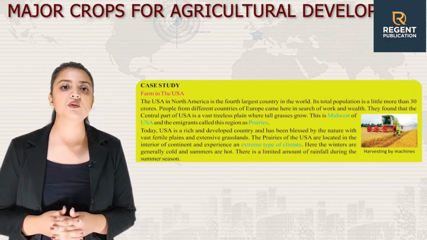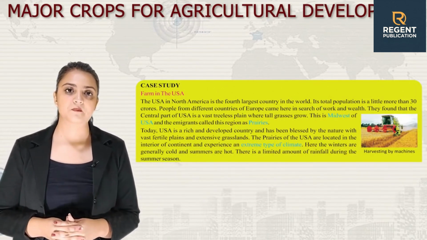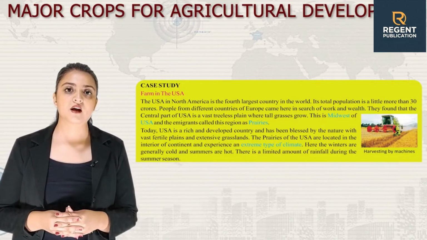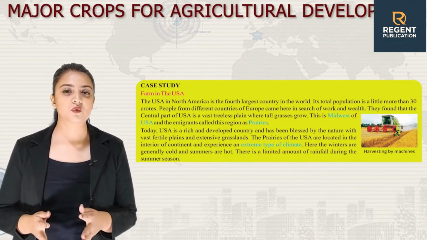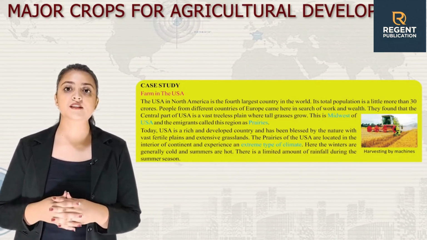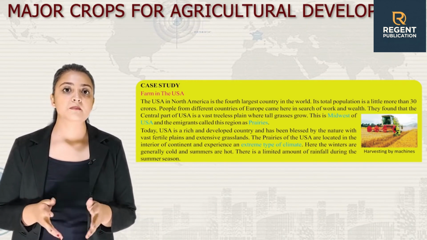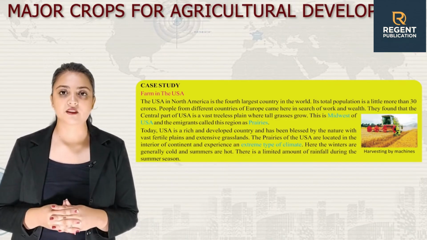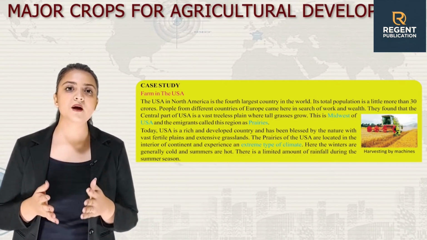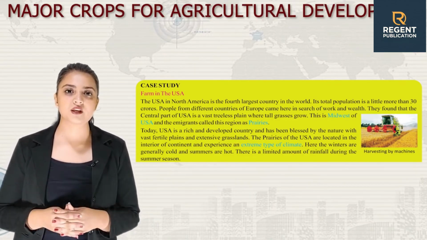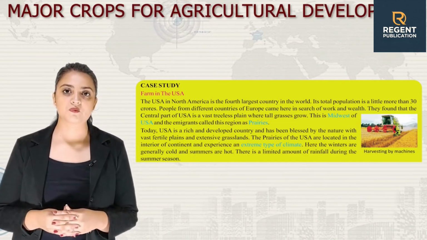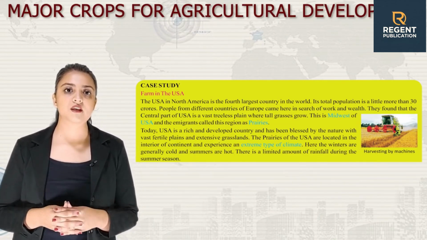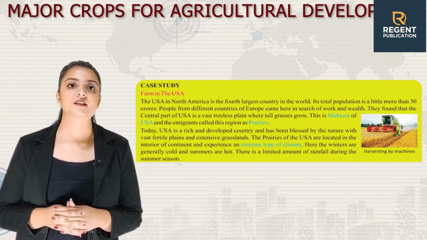Now, let's dive into a case study about a farm in the USA. The USA in North America is the 4th largest country in the world. Its total population is a little more than 30 crores. People from different countries of Europe came here in search of work and wealth. They found that the central part of the USA is a vast treeless plain where tall grasses grow. This is the Midwest of the USA, and the immigrants called the region the prairies.